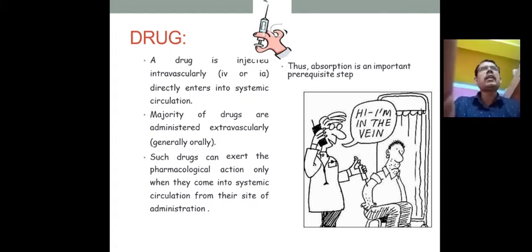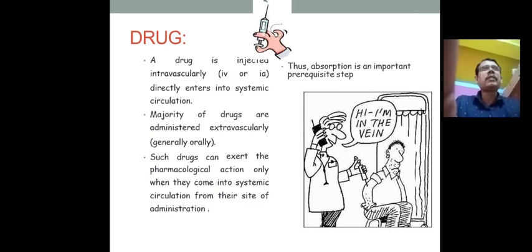When the drug is administered orally, like a tablet, capsule, or that type of dosage form, whether it is absorbed is very important, because there are some physicochemical parameters, the pH of the environment, and so many other factors involved in drug absorption. Otherwise the drug will not go to the circulation. If it does not go to the circulation, there is no bioavailability, and ultimately the drug effect will be hampered.